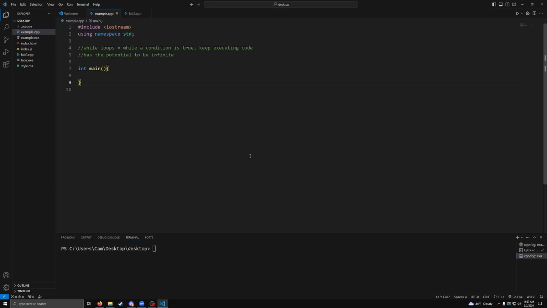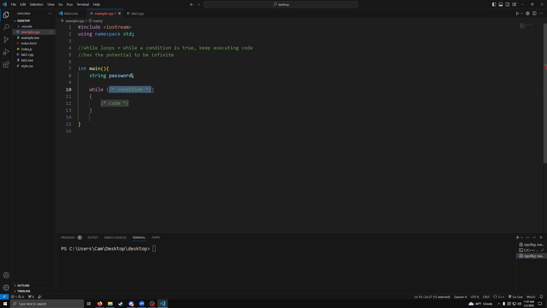So let's create a program that will prompt the user to enter a password, but if they don't get it right, they will be infinitely prompted until they enter the correct value. So let's create a string named password. Let's just declare it. Won't assign it a value just yet. Fix our indentation here. And we'll create a while loop.